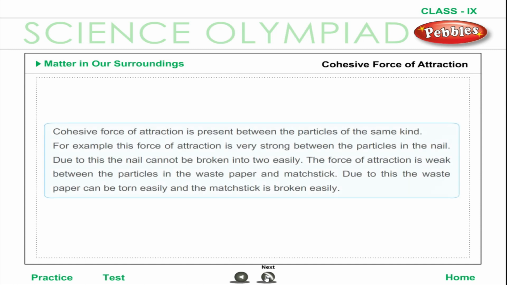Cohesive force of attraction is present between the particles of the same kind. For example, this force of attraction is very strong between the particles in the nail. Due to this, the nail cannot be broken into 2 easily. The force of attraction is weak between the particles in the waste paper and matchstick. Due to this, the waste paper can be torn easily and the matchstick is broken easily.